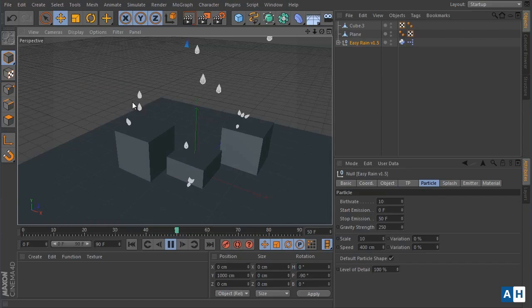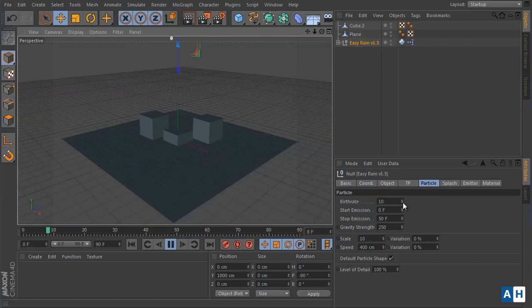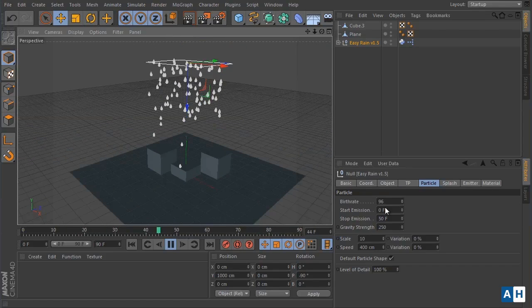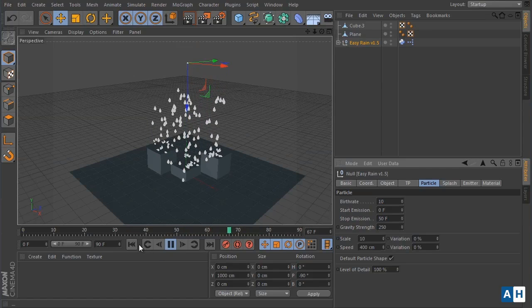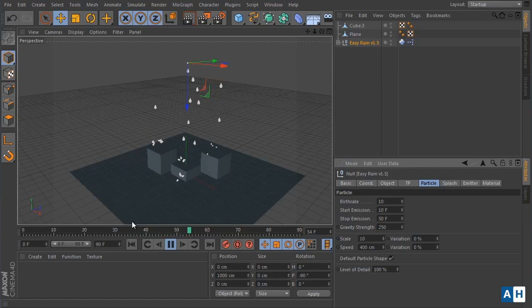So in the particle tab you have options for the burst rate, the start emission, the stop emission, and you have options for the gravity strength, and options for scale variation, and speed variation.